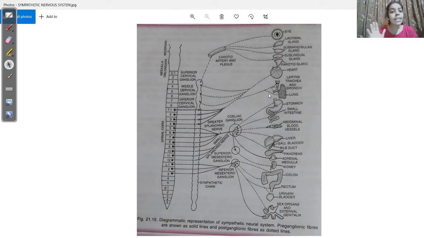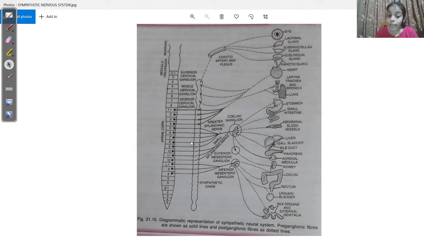And it consists of mainly three constituents. What are the 3 constituents? Suppose the spinal cord, I can consider it to be the central nervous system. So from the spinal cord you see these lines. Follow the cursor. These lines that are emerging are nerve fibers.